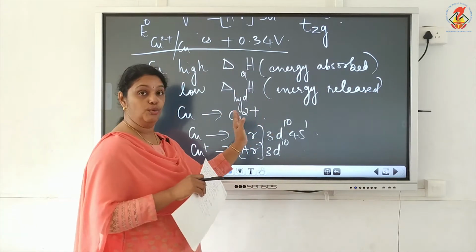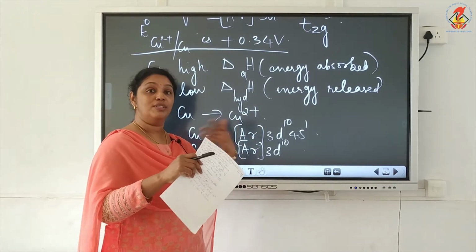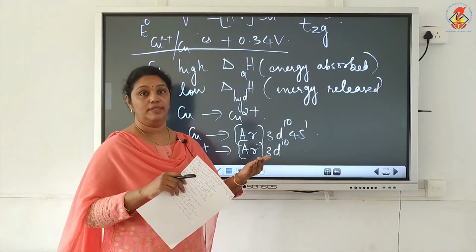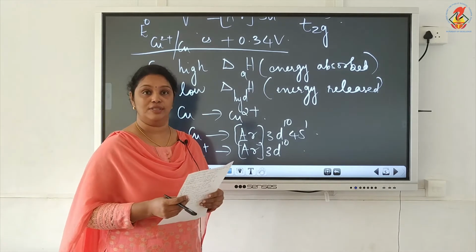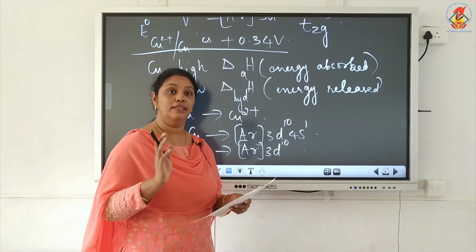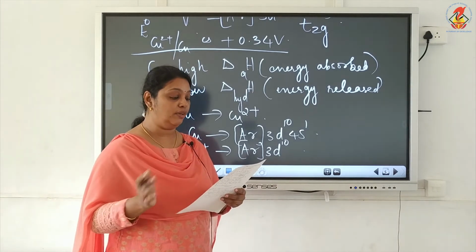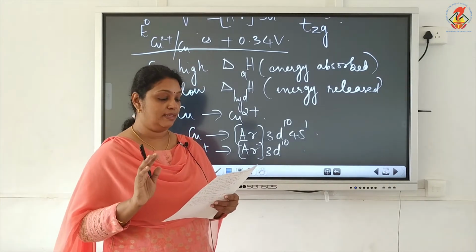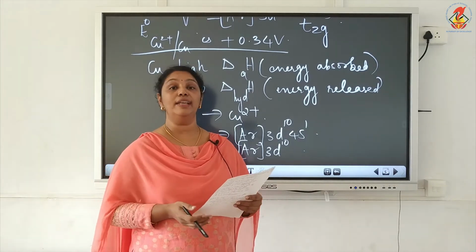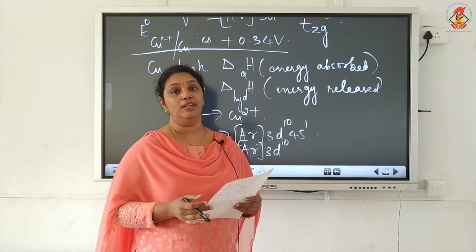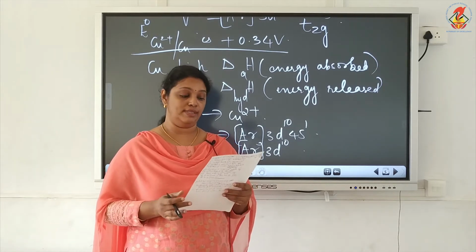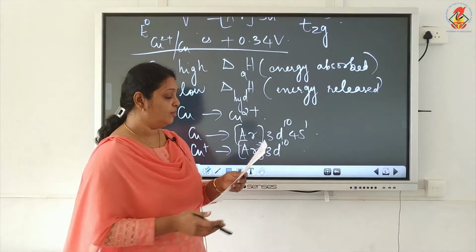is very low, which means the positive charge is more. So the E0 value of copper is positive, or you can say the high energy required for the transformation of copper to Cu2+ ion is not balanced by its hydration enthalpy. So the E0 Cu2+/Cu is positive.